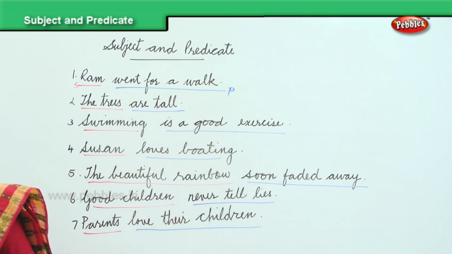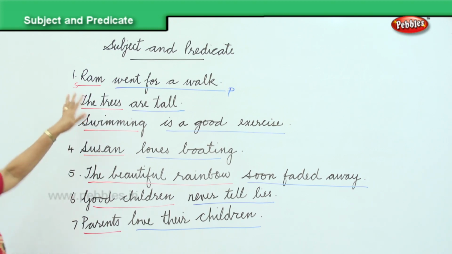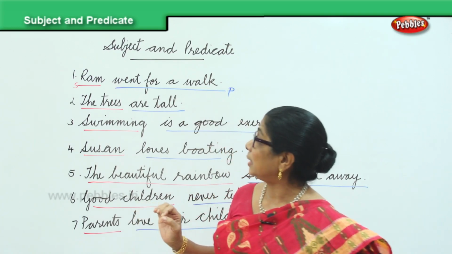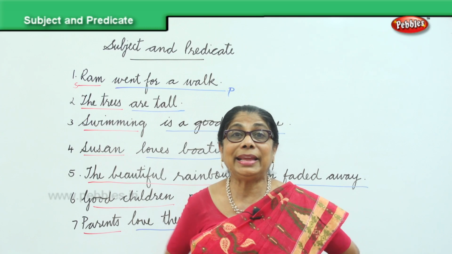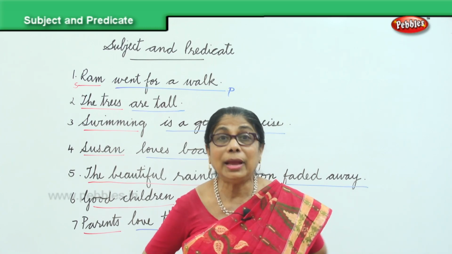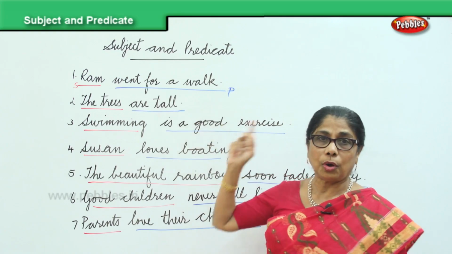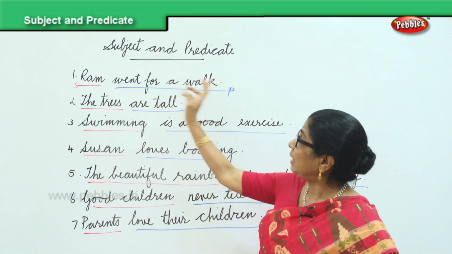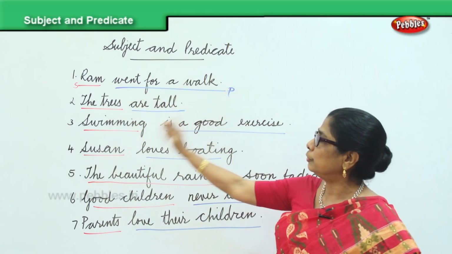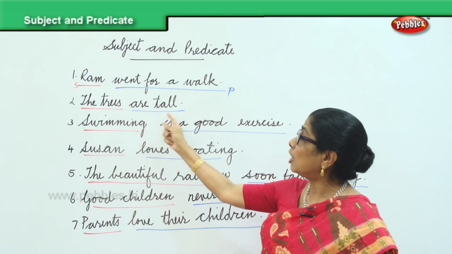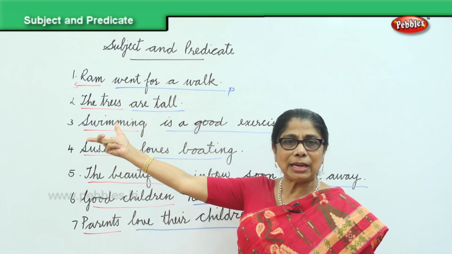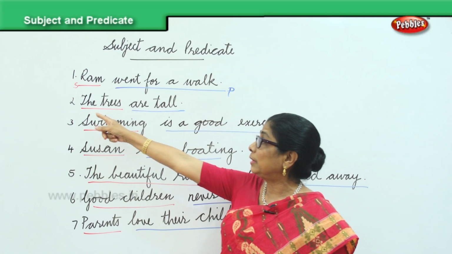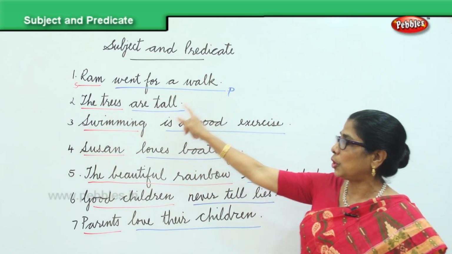Now just look at all these sentences. You have identified the subject and the predicate. So you underline the subject with red, underline the predicate with the blue color. Do it in your book. And now, Ram went for a walk. We are talking about Ram. Ram is the subject. Went for a walk is the predicate. It begins with R capital and ends with the full stop. The trees are tall. We are talking about the trees. That is the subject. Are tall is the predicate. It begins with the capital letter T and it ends with the full stop.